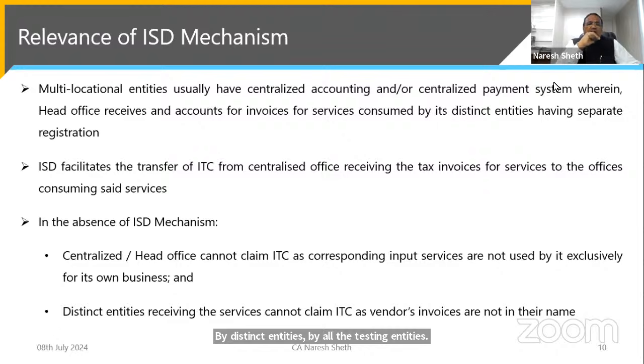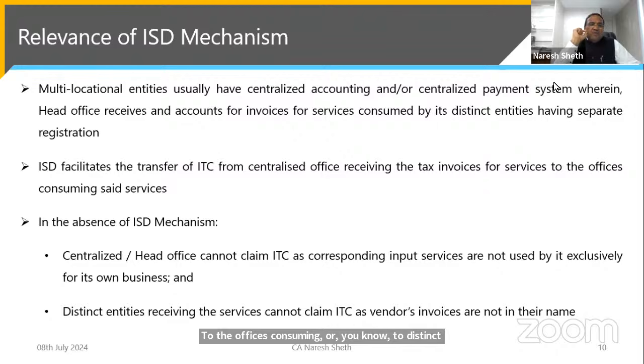So what ISD does, ISD facilitates the transfer of the ITC from the centralized office receiving the tax invoices for services to the offices consuming, or to the distinct entities consuming, the said services.